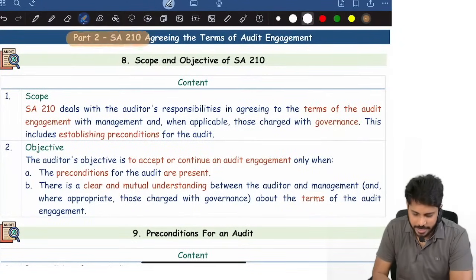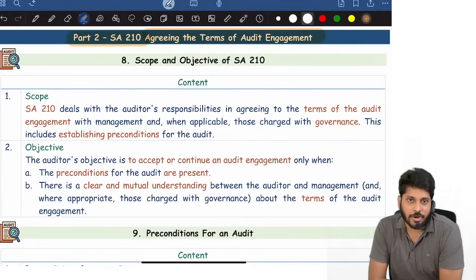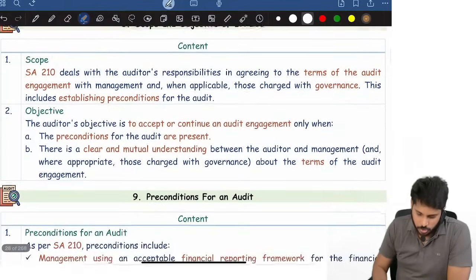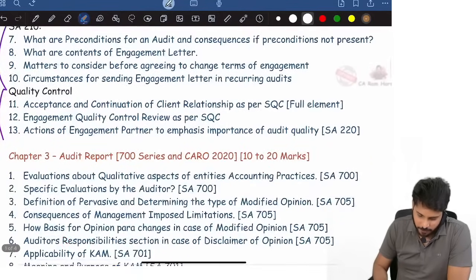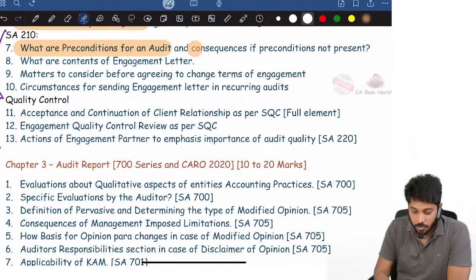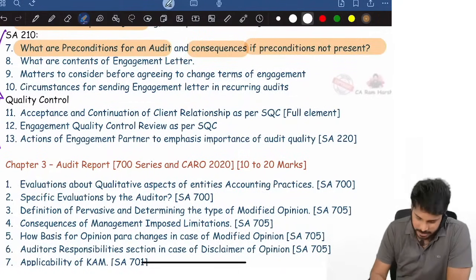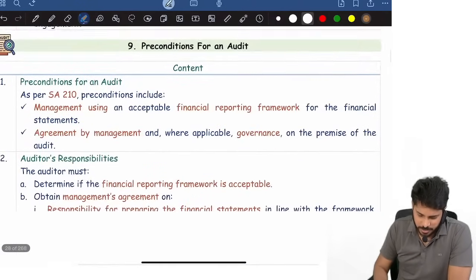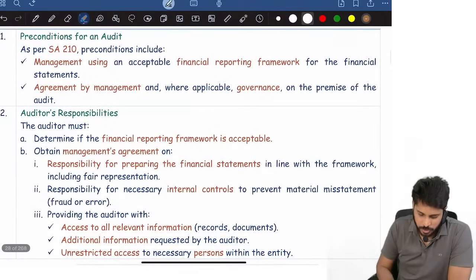Now let's look at SA 210, agreeing to the terms of audit engagement. First question: what are the preconditions of an audit? What are the consequences if preconditions are not present? Okay, fine. What are preconditions?